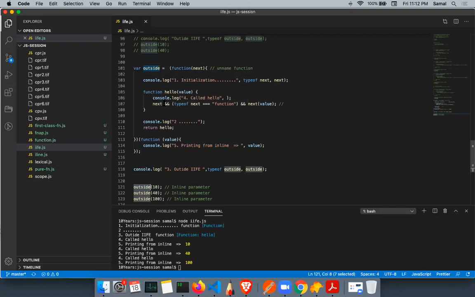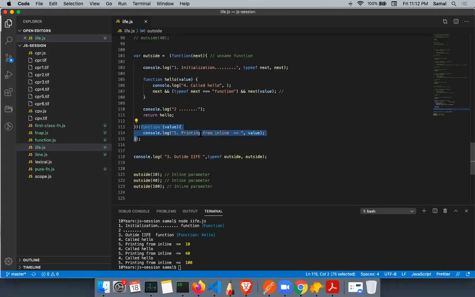It will check next here, whether the type of next equals function, and if it is true, then it will call. So when it is calling next, where is next? Next is here, which in turn is here. So this is calling this function, which is the inline function of this executive function, right? So it prints "print from inline". That is what is printing.